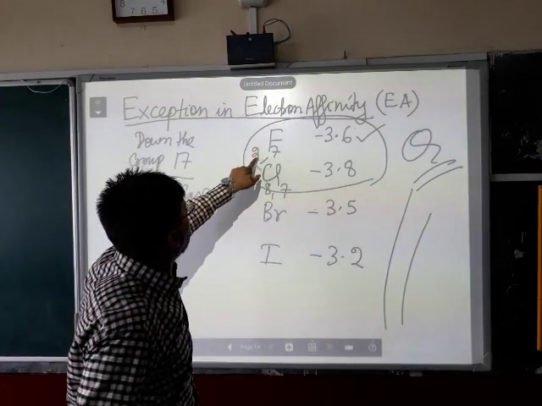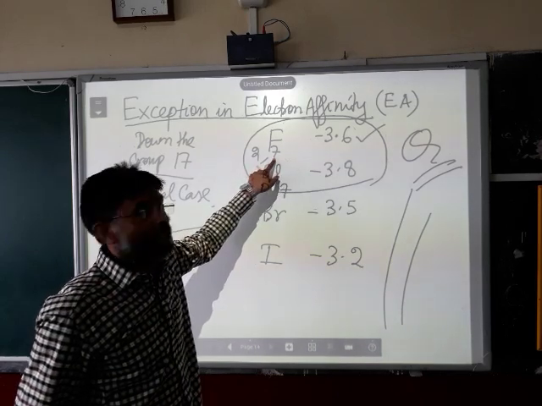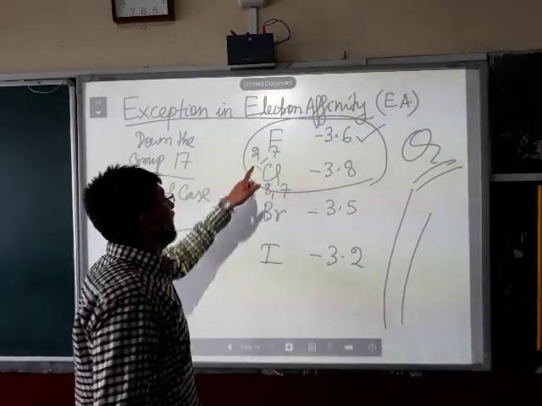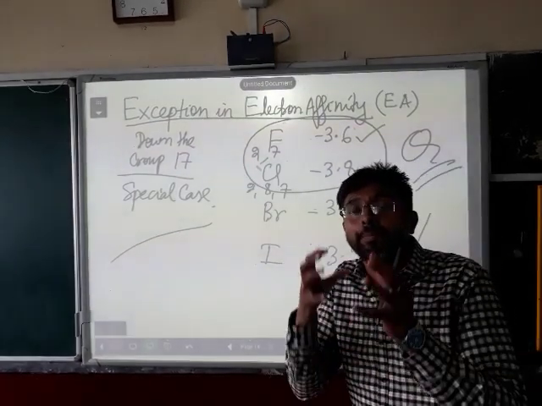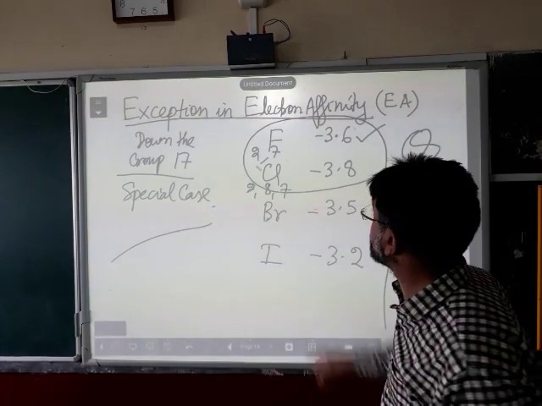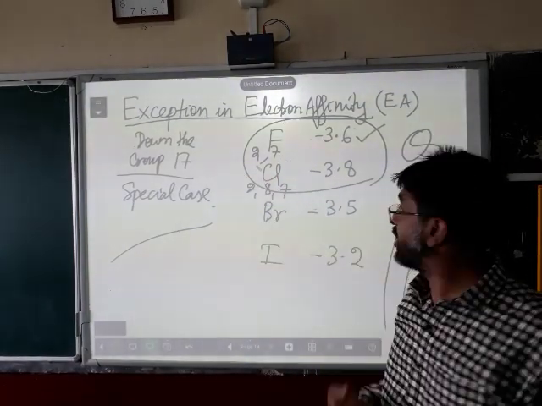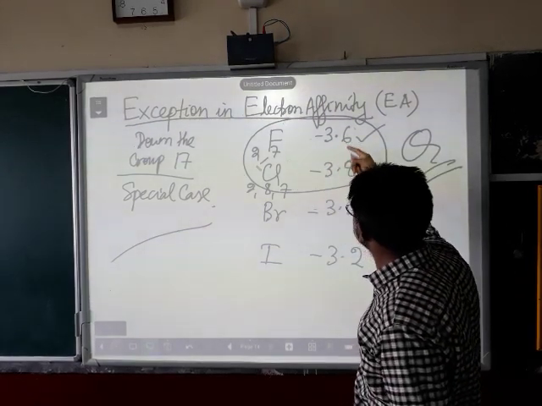Now, because of the smaller size of fluorine atom, 2 and 7 electrons in their shells, these electrons are busy among themselves. These electrons are busy, B-U-S-Y, busy among themselves, repelling each other. Because of which they are very less interested in an incoming electron. That is why their electron affinity is lower. It is lower than that of chlorine.